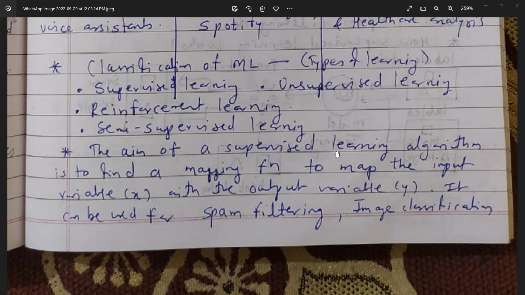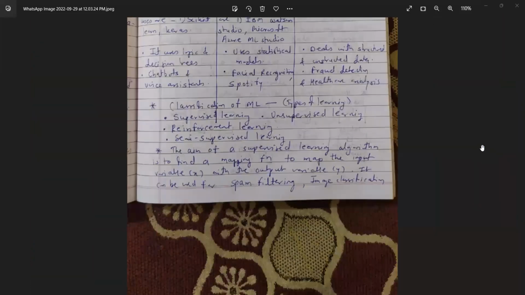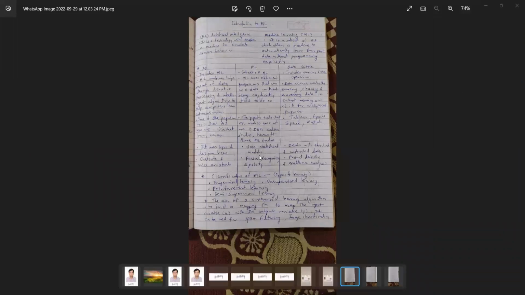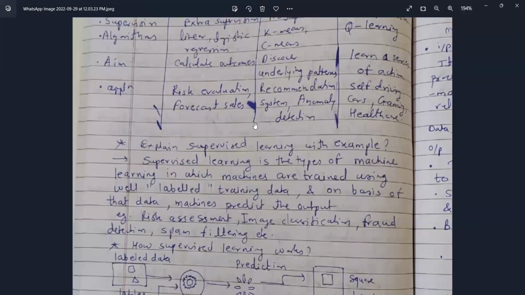The aim of a supervised learning algorithm is to find a mapping function to map the input variable X with the output variable Y. It can be used for spam filtering, image classification, etc.